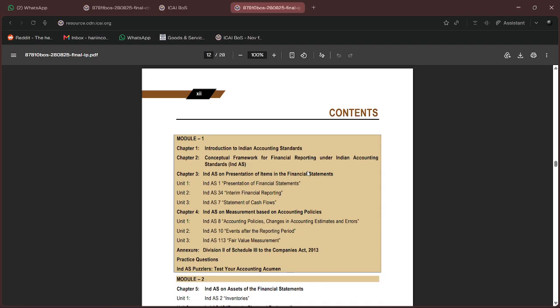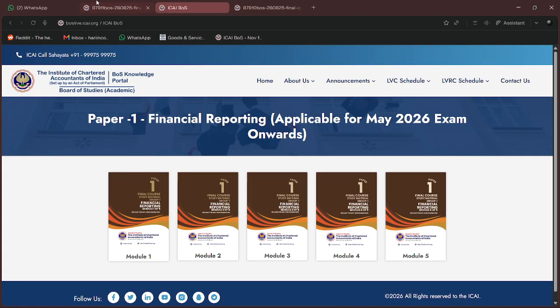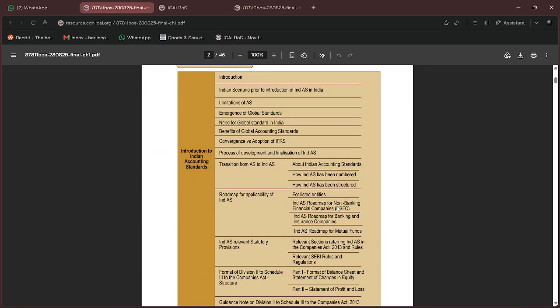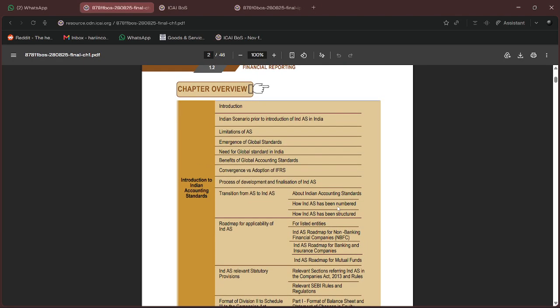How I will be proceeding is I will take you through all the provisions of the chapter, and then the questions and answers will also be dealt with. At the last, we will discuss all the questions and answers, and only then will we mark the chapter as complete. Let's start with the first chapter, Introduction to Indian Accounting Standards. It's the base thing.